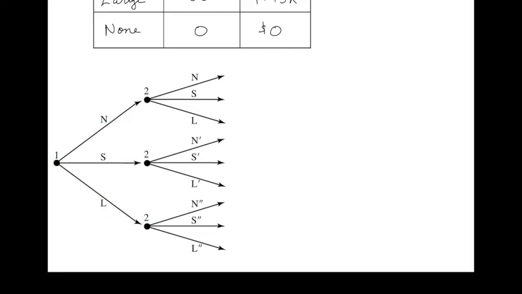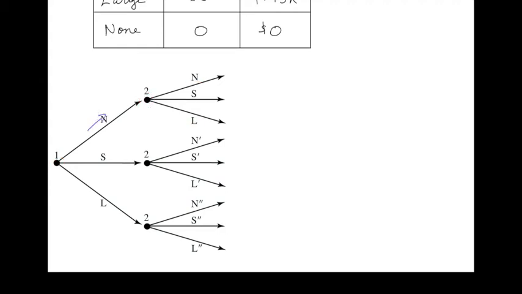Following each action that firm 1 could take at the initial node, firm 2 gets to move. Firm 2 can again decide to build no plant. It could choose a small plant, or it could build a large plant. And that's the case after firm 1 builds a small plant, or if it builds a large plant. For each possible decision that firm 1 could make at the initial node, firm 2 then has an opportunity to make one of the three decisions.